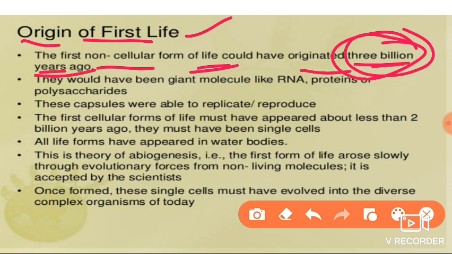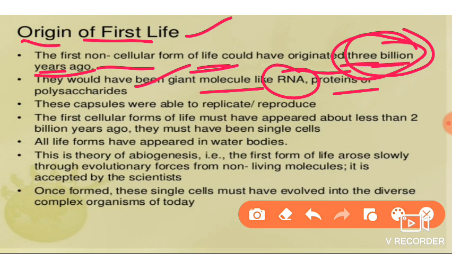Non-cellular means it is not a complete cell. For example, RNA is not a complete cell. It should have all its boundaries and everything along with that. It should contain all the organelles. Then only we call it cellular. But non-cellular forms originated 3 billion years ago. Okay, and what are those? They would have been giant molecules like RNA, proteins, and polysaccharides. Okay, RNA, proteins, and polysaccharides are the molecules that formed first.